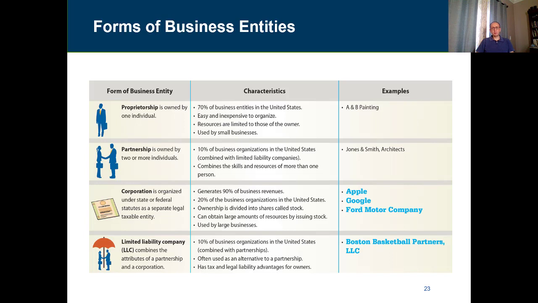On the other side, we have partnerships, and this is owned by 2 or more individuals. This is about 10% of business organizations in the United States. We are combining that, of course, with limited liability companies, which are shortly known as LLCs. What's good about a partnership is that you are combining the skills and resources of more than one person. So we have partners working together. The problem with proprietorships and partnerships is that it's a little bit risky, because if anything goes wrong in the business, your personal assets as an owner are not protected.